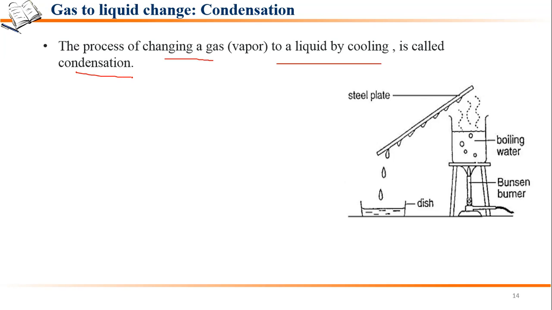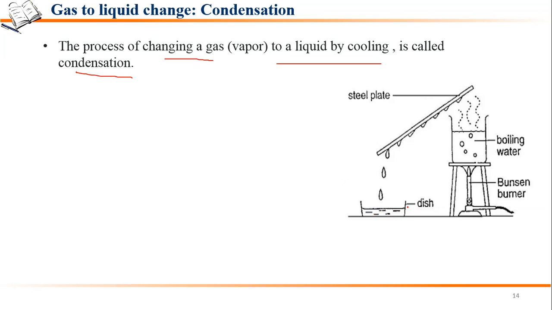And here you can see an experimental setup in which we are taking a beaker and boiling water in this, and over it we are taking a steel plate. So when the water starts boiling and this steam gets in contact with this steel plate, it cools down and then it condenses and drops in this dish. So we are collecting the liquid in this dish.